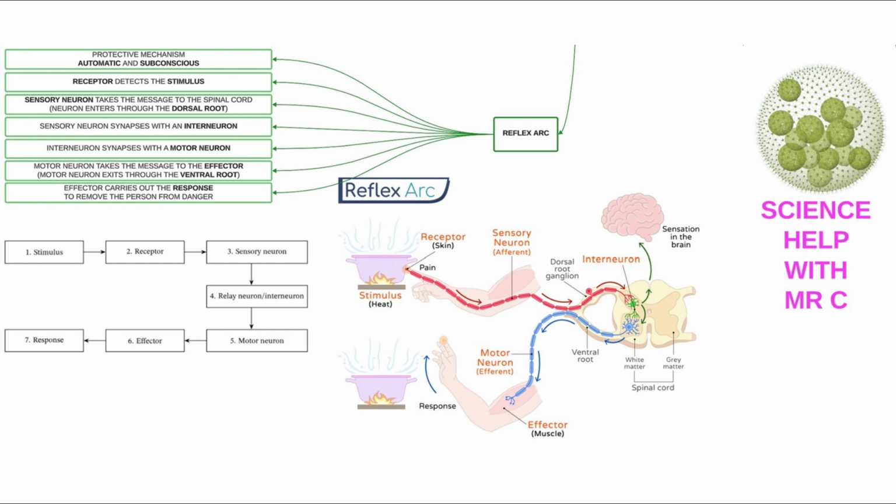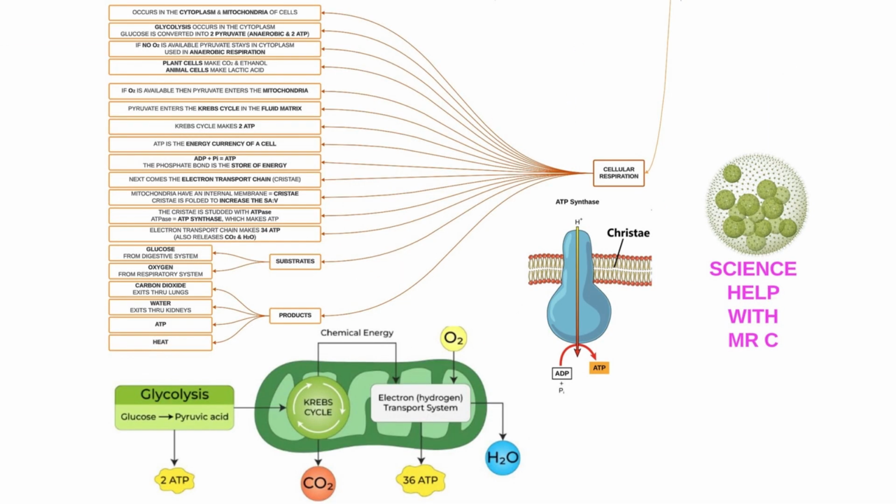Next, we're going to talk about cellular respiration. Cellular respiration is an important factor when considering thermoregulation, which we'll get to in just a minute. Cellular respiration occurs in the cytoplasm and mitochondria of cells. Glycolysis is the first step, and it occurs in the cytoplasm. Glucose is converted into 2 pyruvate molecules. This is an anaerobic process, which means it doesn't require oxygen, and it makes 2 ATP.